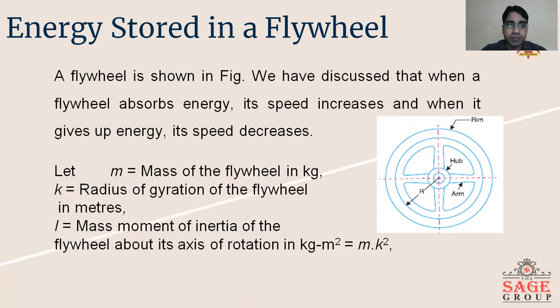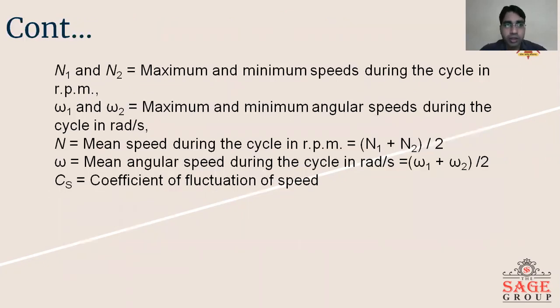Let m equal the mass of the flywheel in kg, k the radius of gyration of the flywheel in meters, and I the mass moment of inertia. N1 and N2 are the maximum and minimum speeds, omega 1 and omega 2 the maximum and minimum angular speeds, N the mean speed during the cycle in rpm, omega the mean angular speed during the cycle in radian per second, and Cs the coefficient of fluctuation of speed.